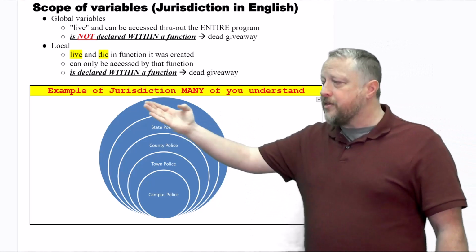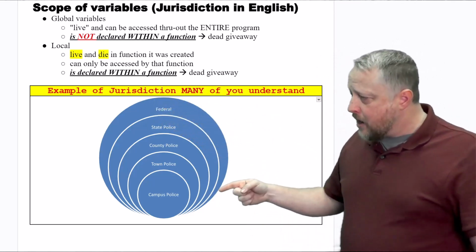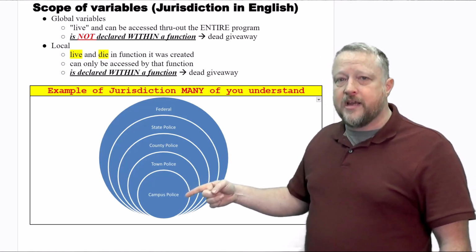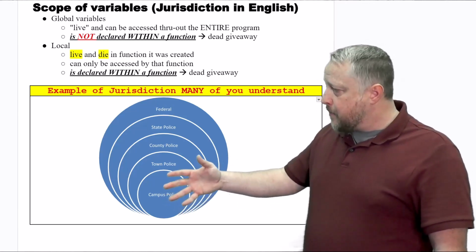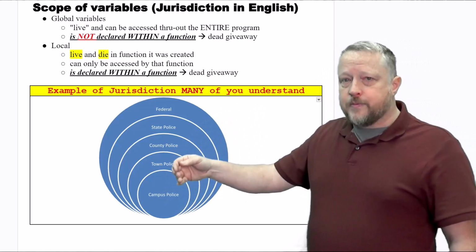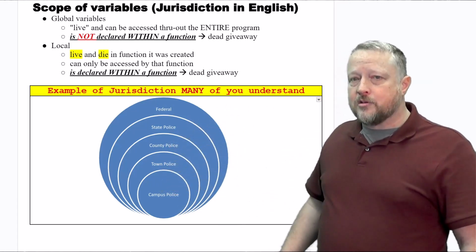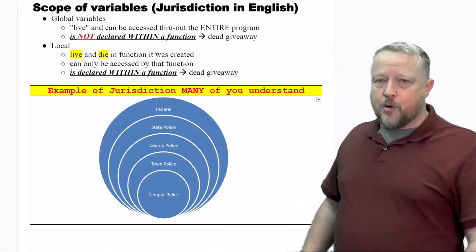And it's declared within the function. That's the other dead giveaway. So if it's declared within the function campus police, it's going to live, work, and die, but it doesn't expand. Its jurisdiction is not able to be used anywhere else. And you're going to see that in an exercise here in a moment.